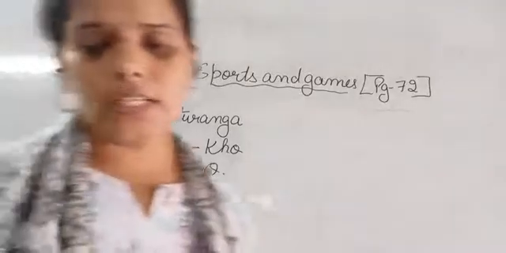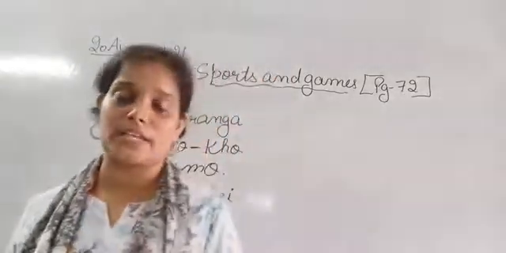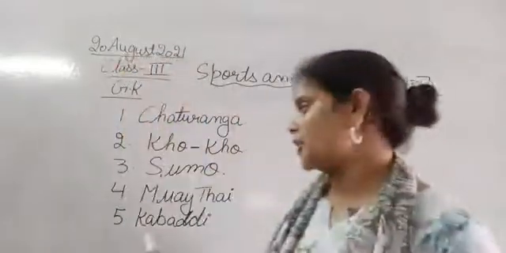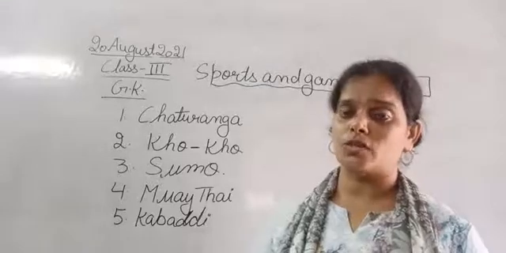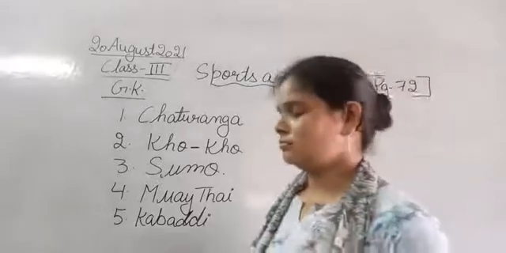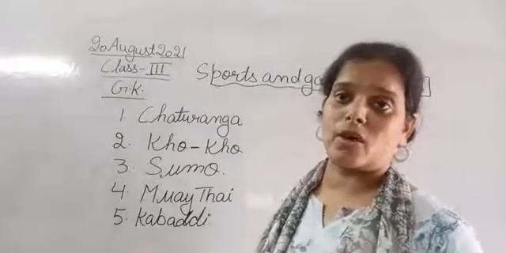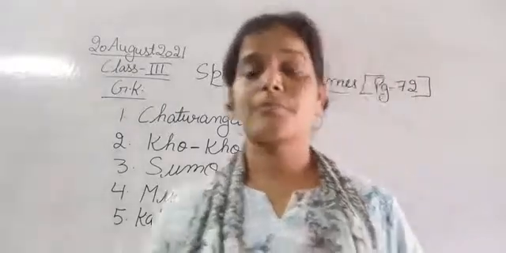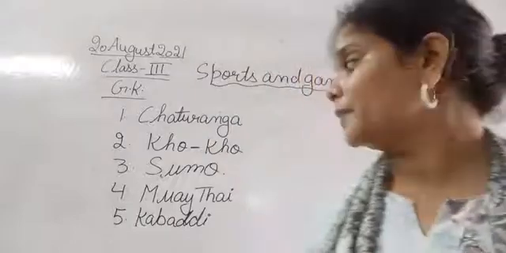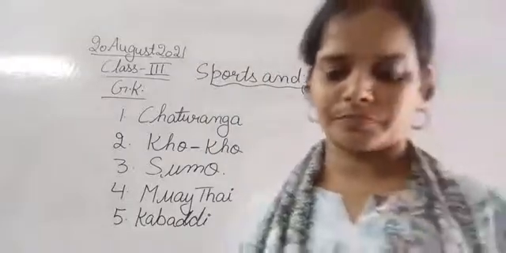Okay, and it is the national game of Bangladesh. हमारा national game है hockey, but the national game of Bangladesh is kabaddi.